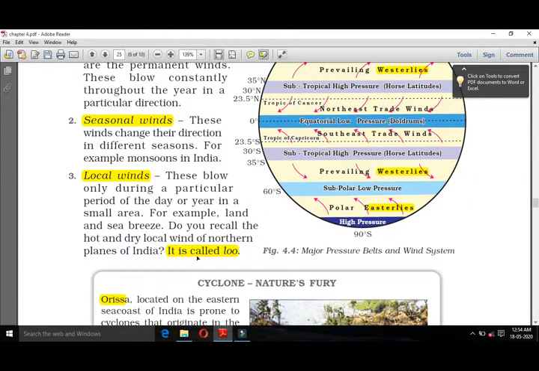So we can recall our one in northern plains. It is called Lu. Lu is a hot wind in Rajasthan. We can find it. It's Lu. It's a very hot wind which blows on the sand dunes, and it's very hot. During the Lu, human beings need to cover their body properly, otherwise the skin will be burned.